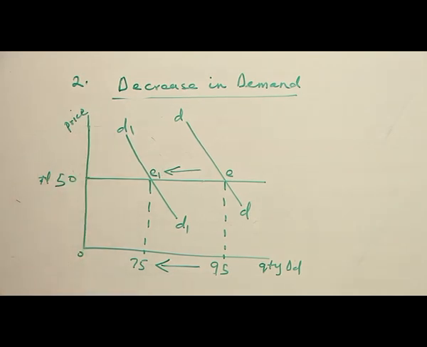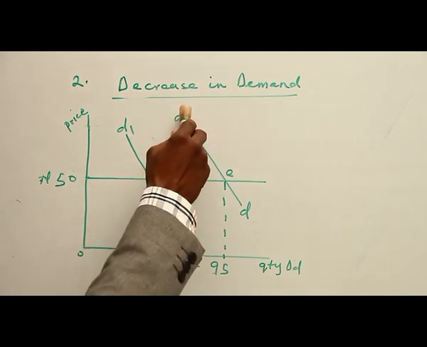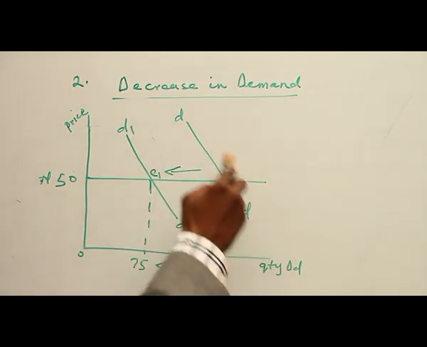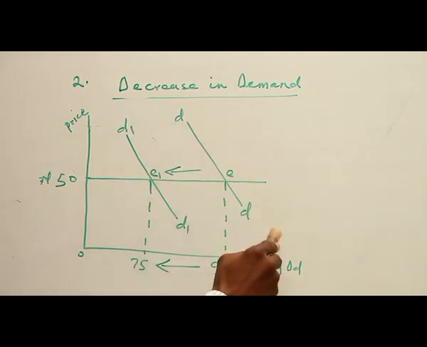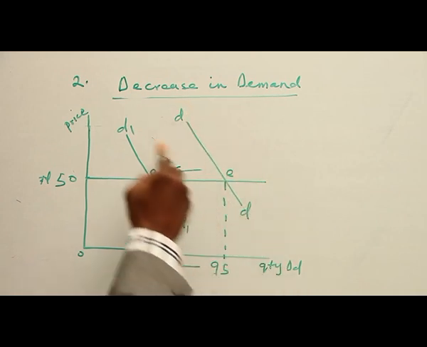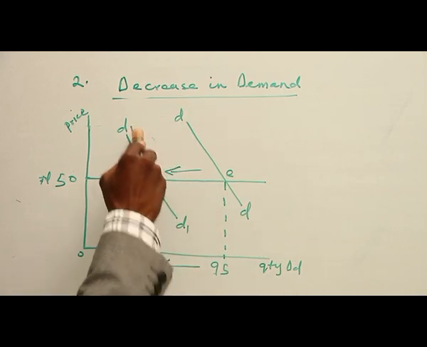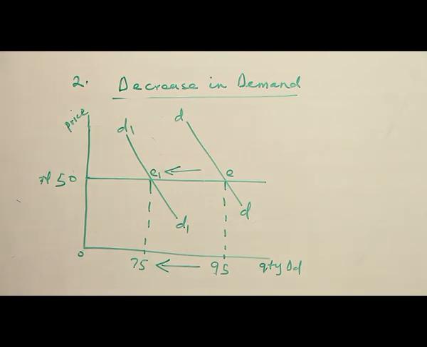And looking at demand curve, we have D, that is demand downward sloping D, and demand curve again D1. The implication is that demand curve shifts from the right to the left, and whenever demand curve shifts from the right to the left, it indicates a fall in demand, while the price is constant.